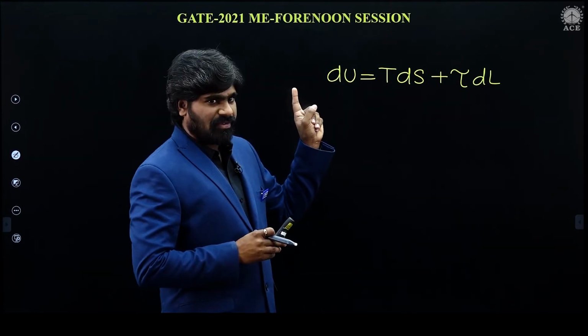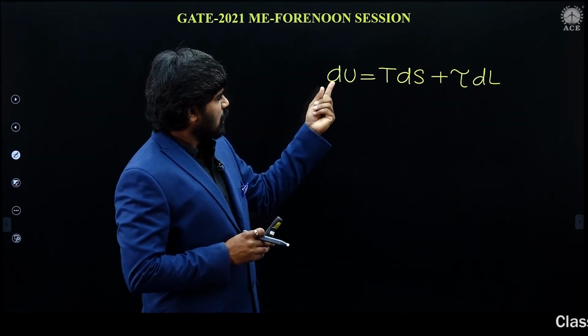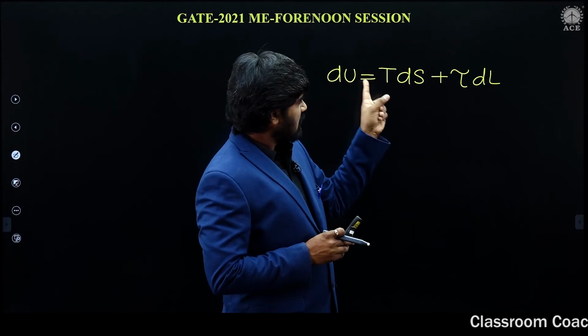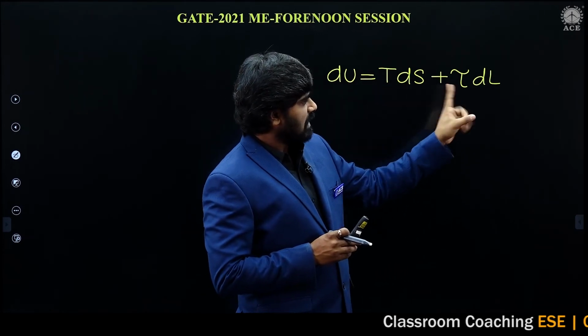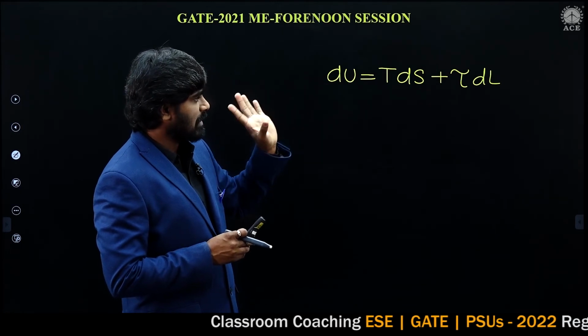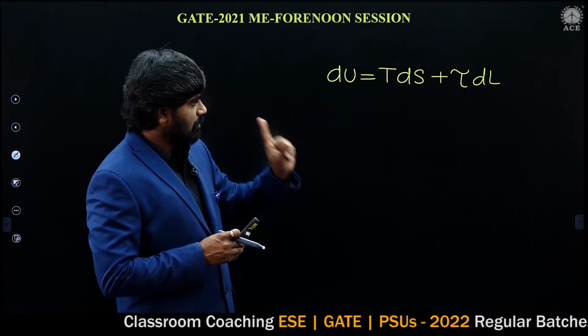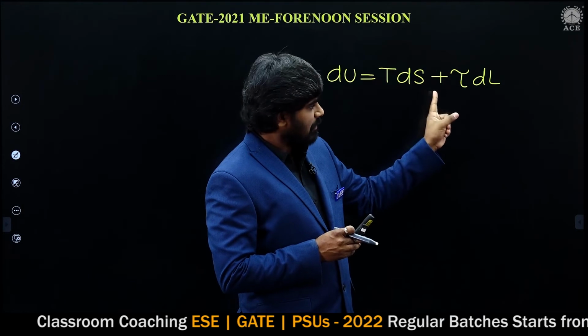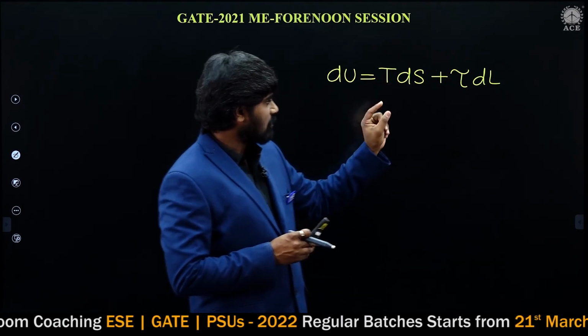Here U is the internal energy of the rubber band, S is entropy, T is temperature, tau is the tension in the rubber band and L is the length of the rubber band.